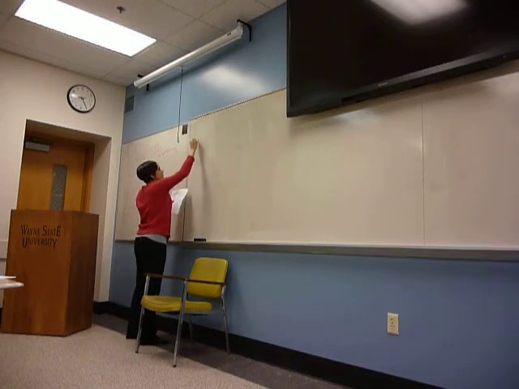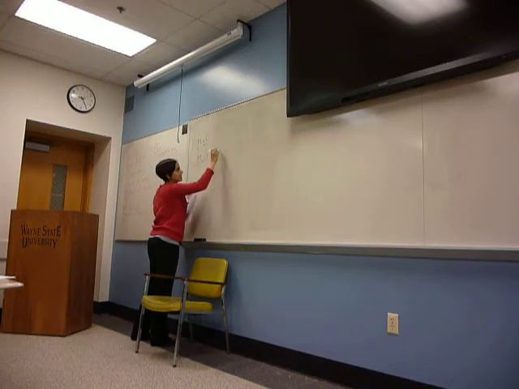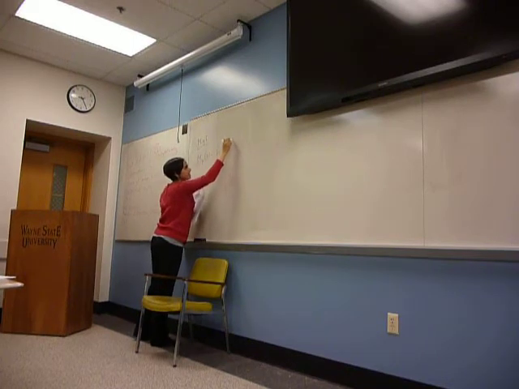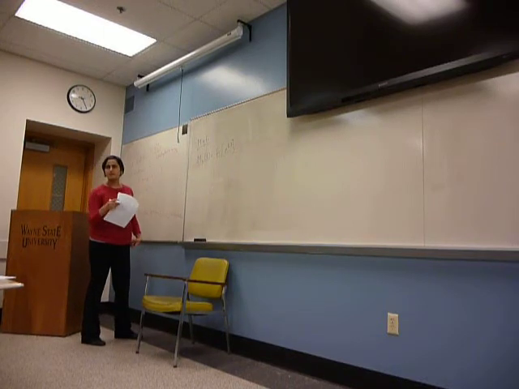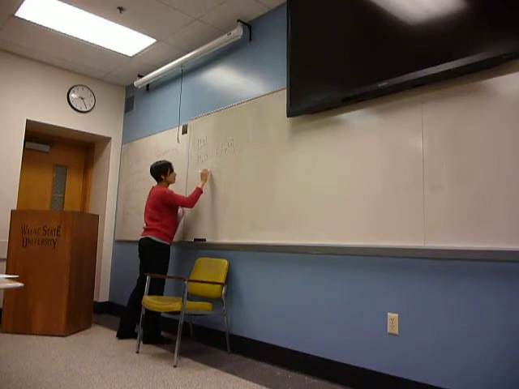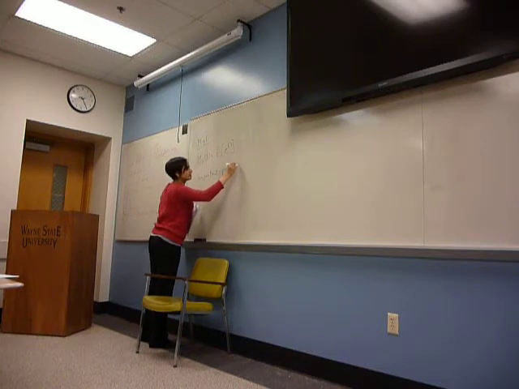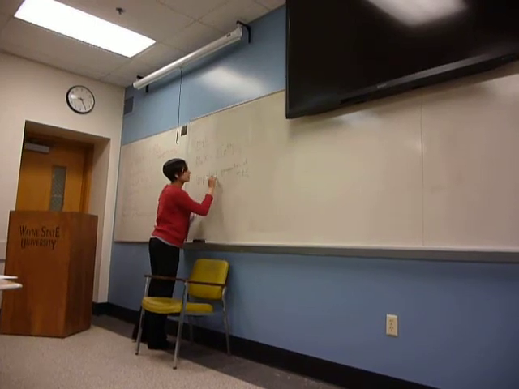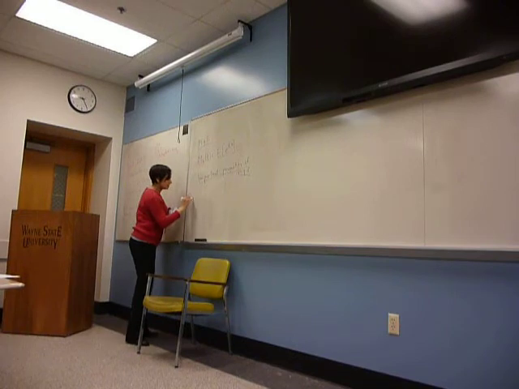Continuing with moment generating functions. So the moment generating function for a random variable x is a function of t, which is defined as the expectation of e to the tx. And last class we computed the moment generating function for different random variables. So today I'm going to mention two important properties of moment generating functions. I mentioned them last class, but we're going to write them down today.